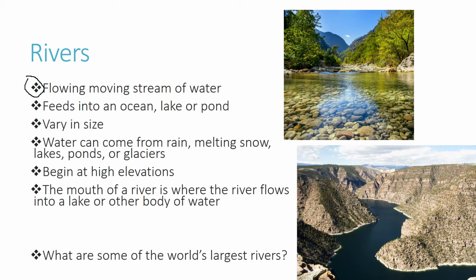Rivers feed into the ocean or a lake or a pond, so they usually feed into some bigger body of water. They can vary in size. Water can come from rain, melting snow, lakes, ponds, or glaciers. So the water gathered in the river comes from one of these things.